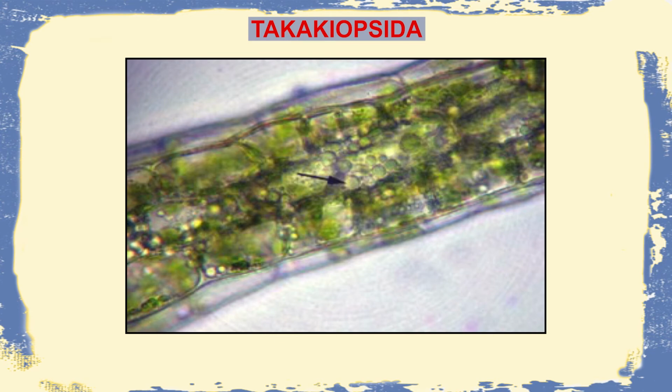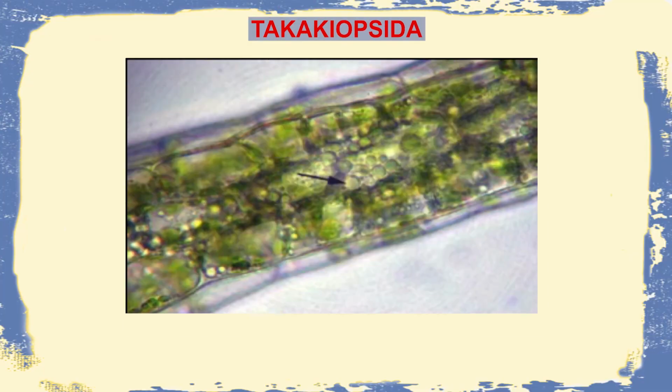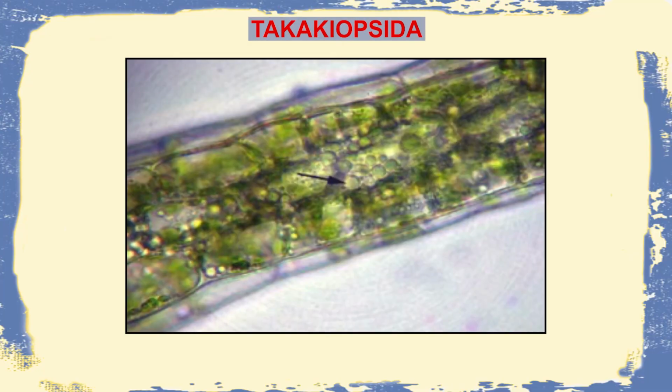These oil bodies usually have a refractive index which is different from that of the chloroplast, which helps to distinguish the oil bodies from the chloroplast, and this is one of the most identifying characters of the group Takakiopsida.